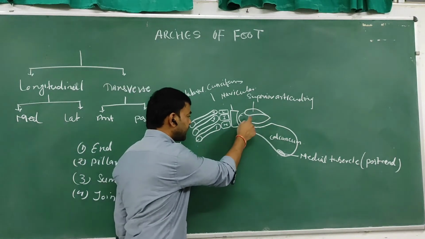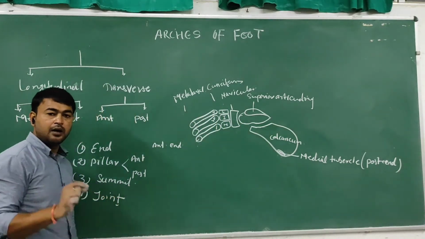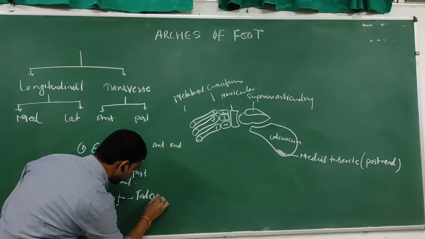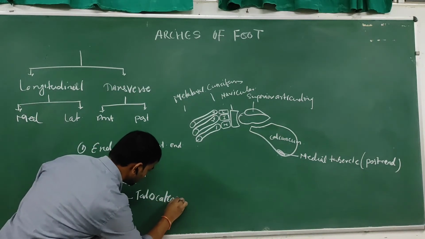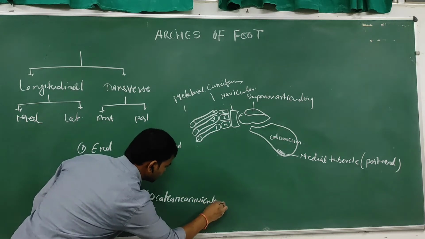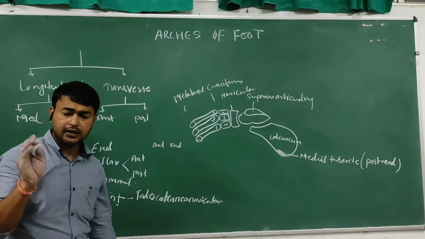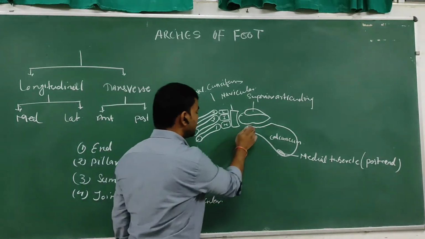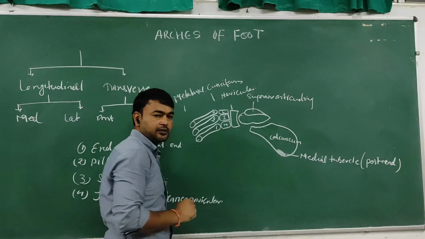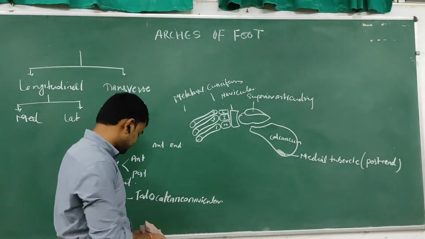So the joint between the talus bone, calcaneum bone, and the navicular bone is the main joint of the medial longitudinal arch. And the key bone of the medial longitudinal arch is the talus, which provides the summit of the arch.